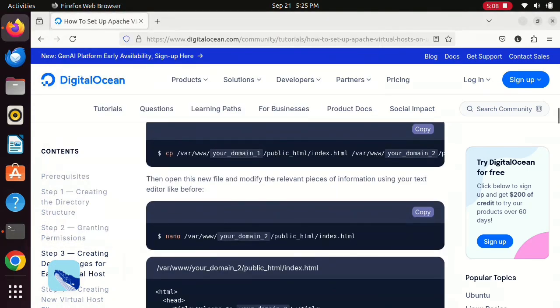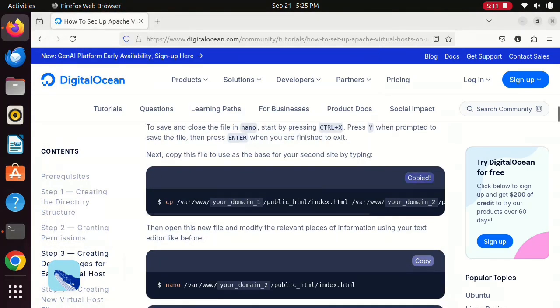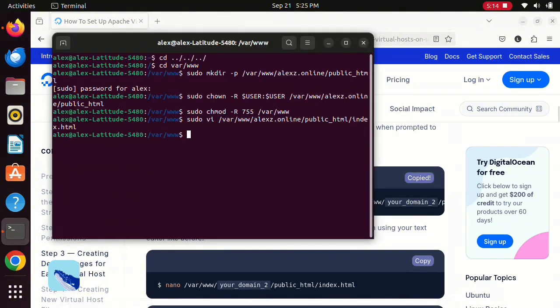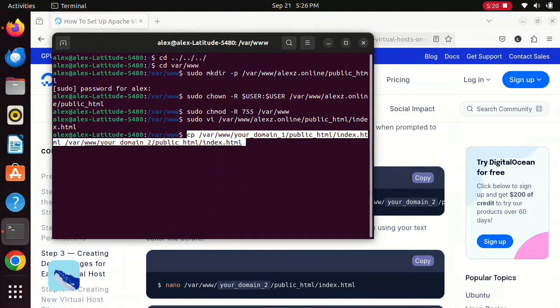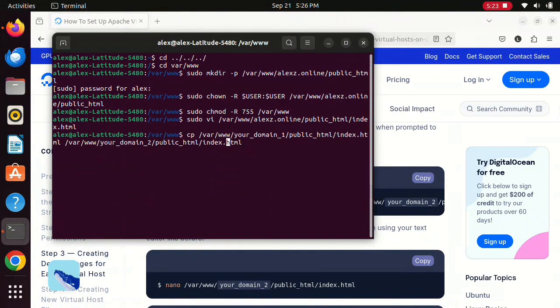Now, I think the next step is to. Okay, this is a mistake. The guide actually is demonstrating the creation of two websites or domains. We are not doing that, so I will cancel the domain number two here and proceed to the next step for the domain number one, which is Alexi Online.